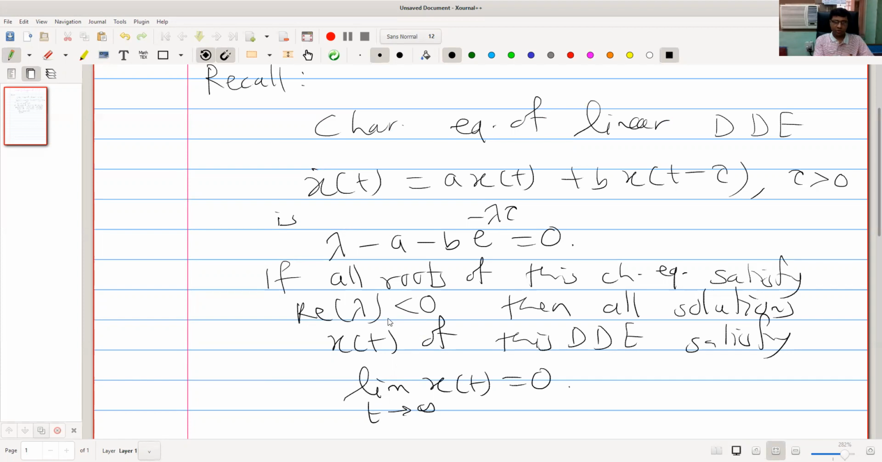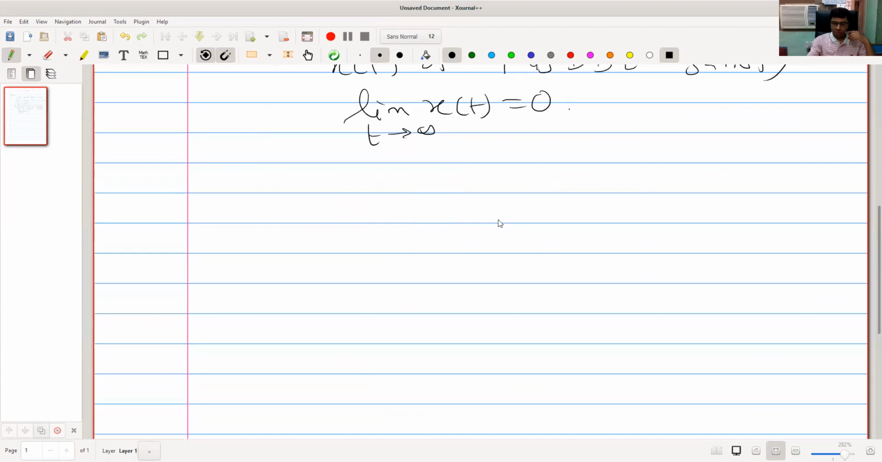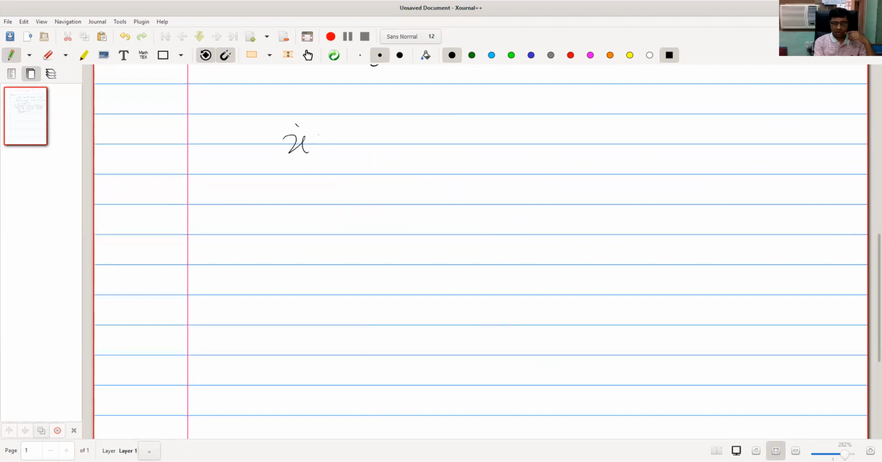Okay, and there are some solutions which diverge from 0. So this is about linear equation. Now we are going to discuss non-linear autonomous delay differential equation. We are going to consider equation of the form x dot of t equal to some function f of x of t, x of t minus tau. Okay, in general this is non-linear, and of course it is difficult to analyze analytically.